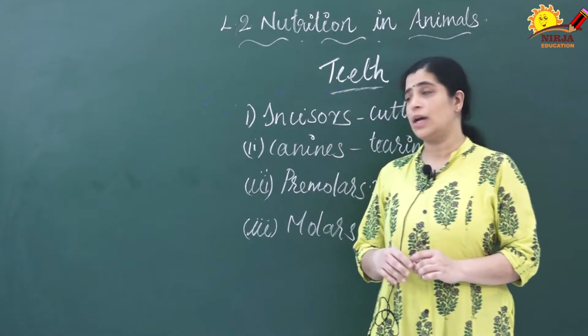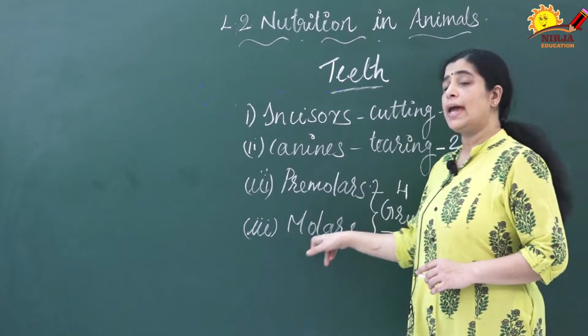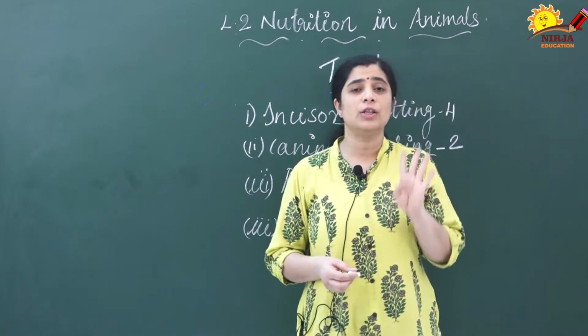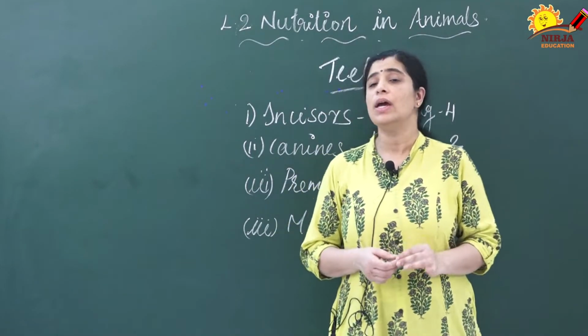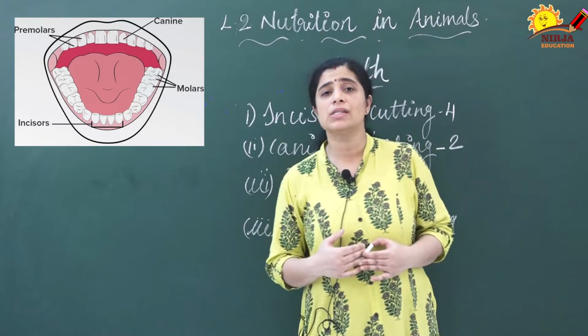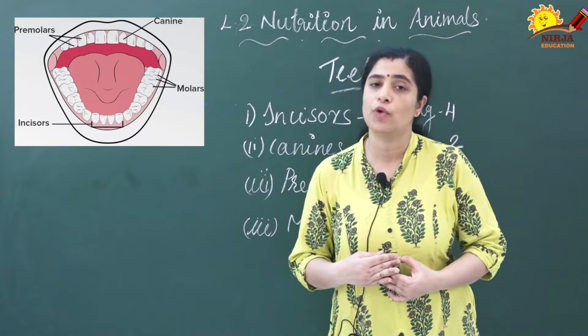What are the 4 types? Incisors, canines, premolars and molars. These are the 4 different types of teeth present in the buccal cavity. In the figure you can see these 4 types. Now we will discuss these 4 types in detail. What are the functions of these 4 types?